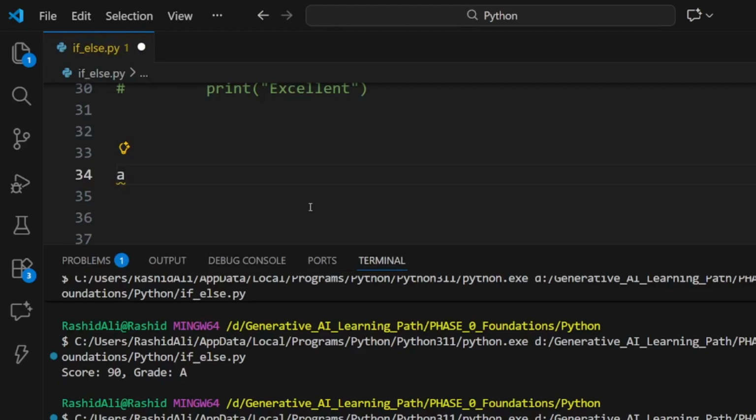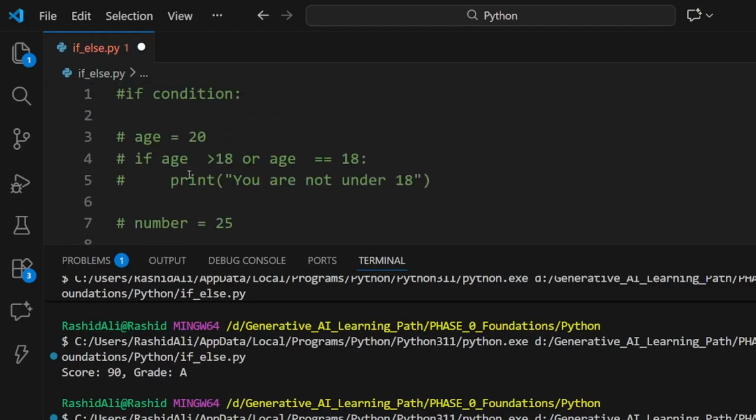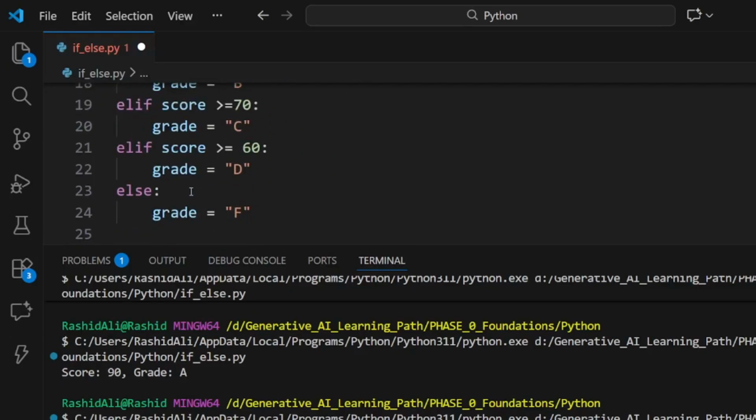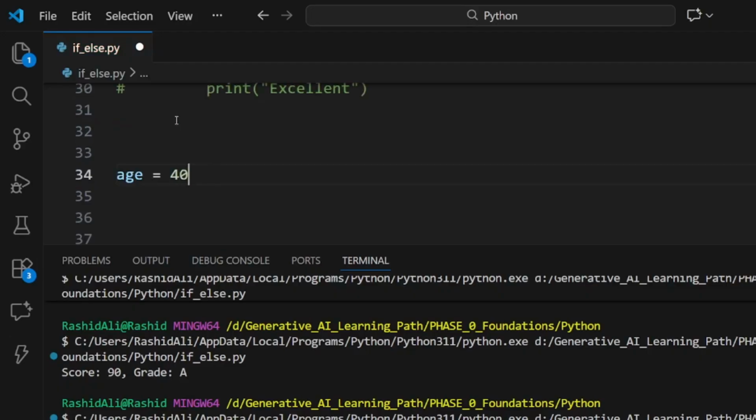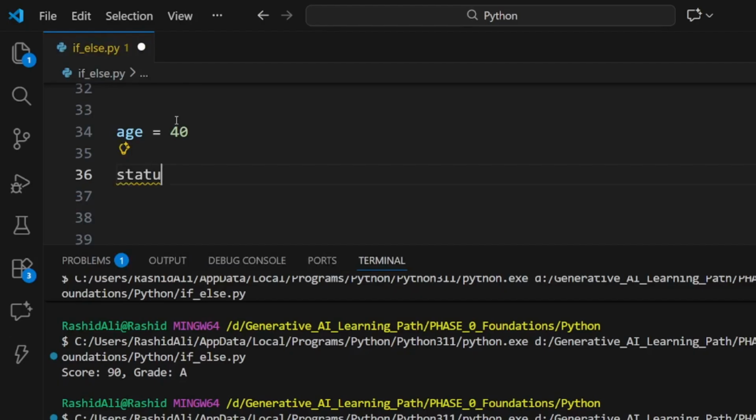Let us check the age that we checked in the previous example. You can see we wrote 2 to 3 lines, and now we are going to cover it in only one line. Let us initialize age with 40. So, what is the ternary operator syntax? It is status equals. This is not a keyword, this is the variable. I was wrong.